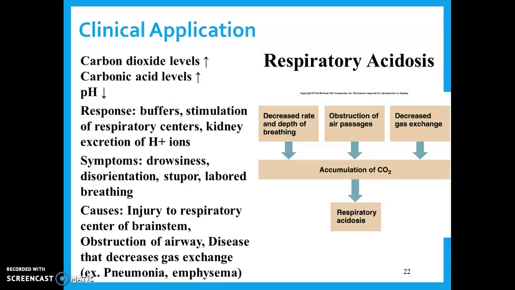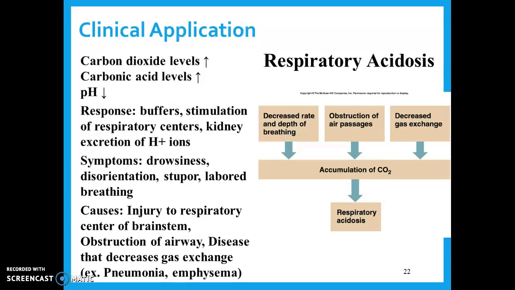Now, these should not happen normally, but the causes can be an injury to the respiratory center of the brainstem. So the part of your brain that controls how you breathe might be damaged. That means that you're probably not going to breathe fast enough to get the carbon dioxide out, and that would lead to the decrease in pH. Obstruction of the airways. So if you're suffocating, if something is blocking your trachea and you can't breathe, then you can't remove carbon dioxide.